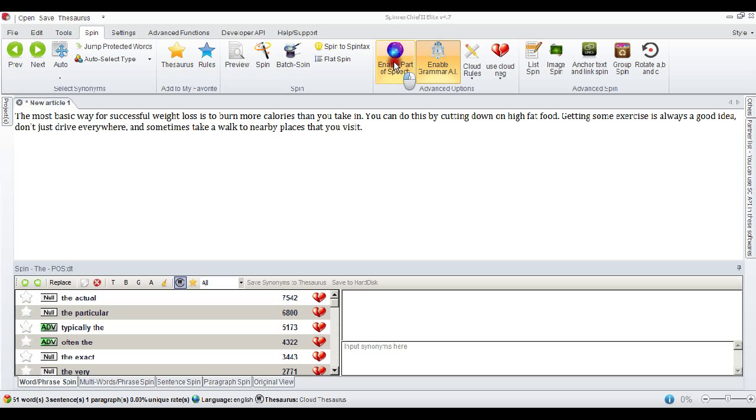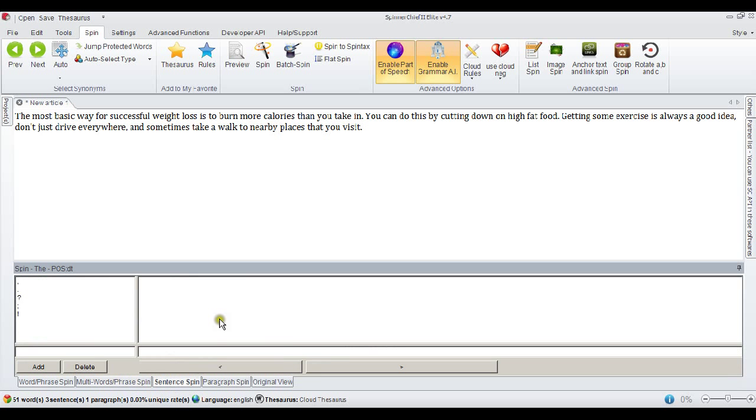Anybody can do it. So I've got a very simple paragraph in SpinnerChief here, and you'll be familiar with the interface here. Normally we would start adding synonyms, but we want to completely rewrite this article. So at the bottom there are some tabs, and we're going to look at the sentence spin. This is just an easy tool that breaks down the article and makes it a simple task to completely rewrite the entire article by yourself.